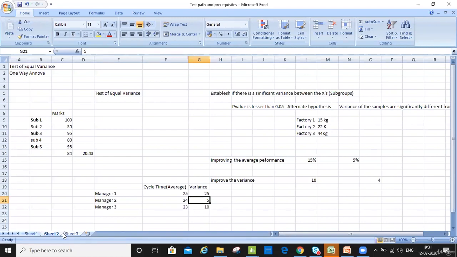Correct? It's a null hypothesis, but I would still go ahead and go for the variance test as well to conclude. Maybe there is no significant difference between their performances, but there could be a significant difference in the variance also. So let's do the same example and cover one test of equal variance and one-way ANOVA and see what differences we get. Okay, let's do that.